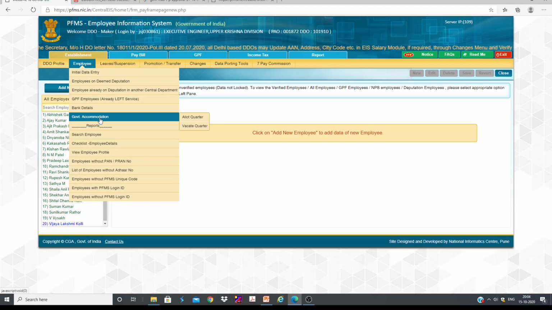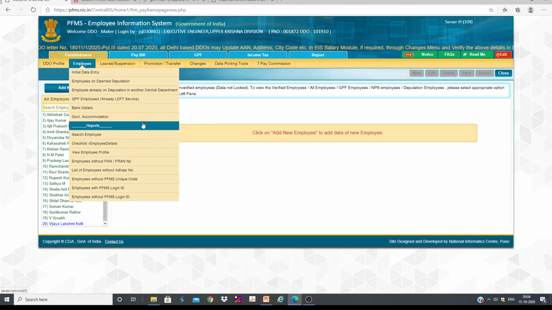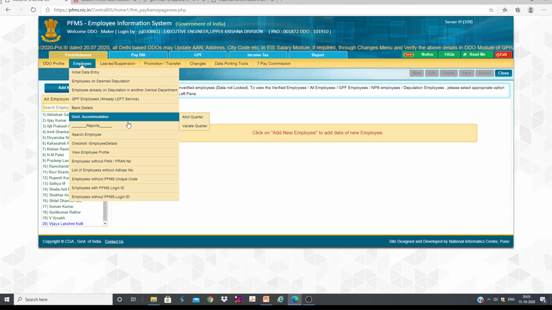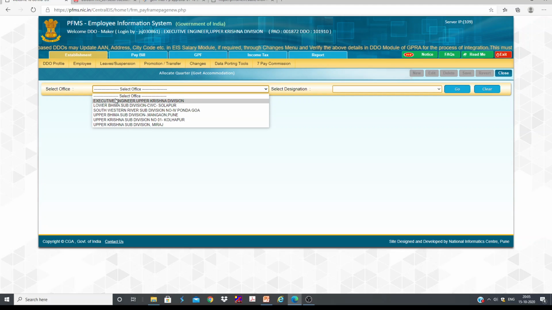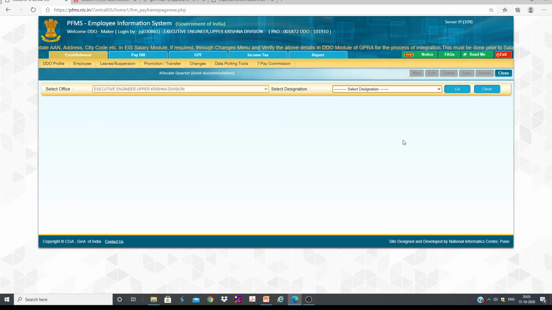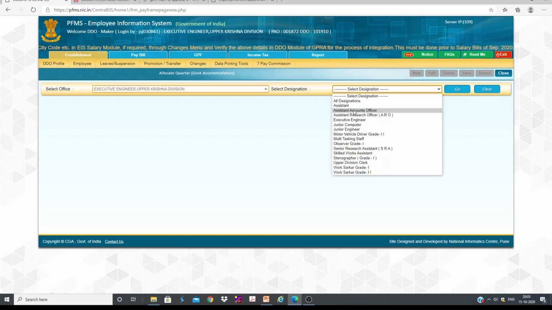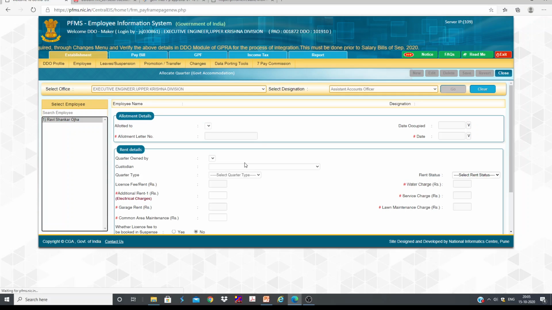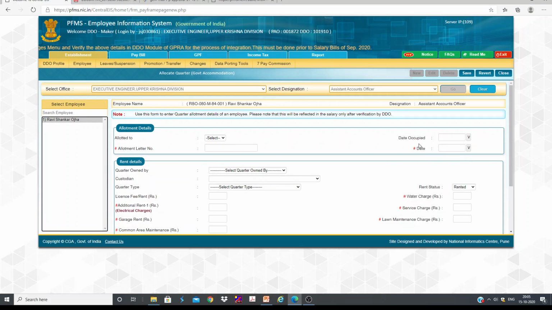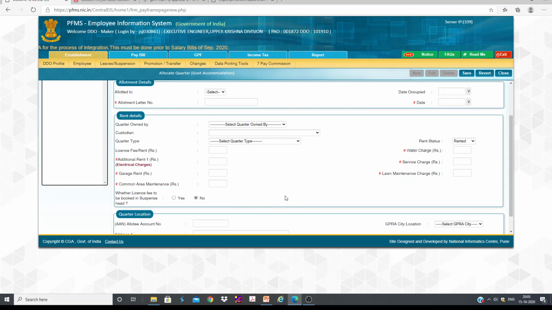Government account. Suppose if anyone got the government accommodation, then we have to go here. You can allot the quota. There are various offices here. Let's say I am selecting this office and select the person. Let's say he has got accommodation, and we need to enter the details, when he has occupied, from which date, allotment number, all those things. Then we need to apply the charges also, license fee and all, so that everything will be deducted automatically.